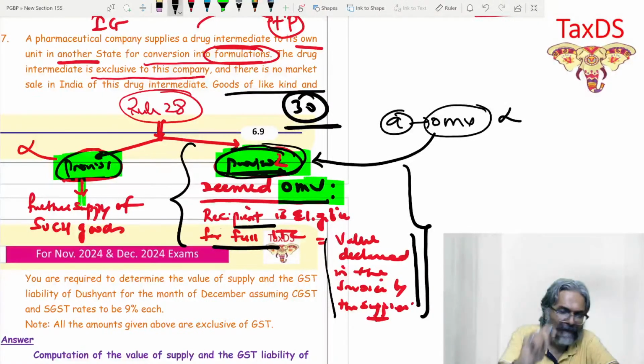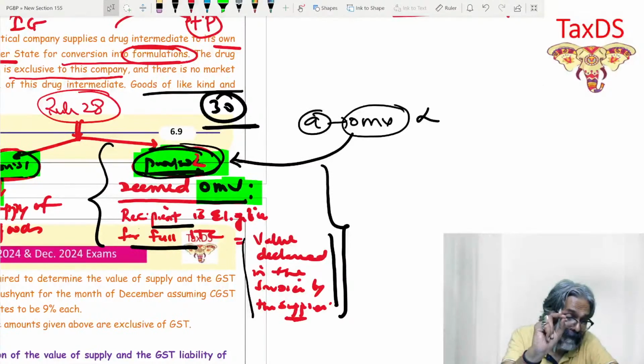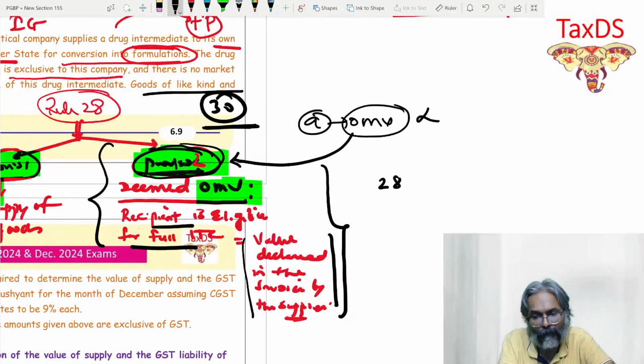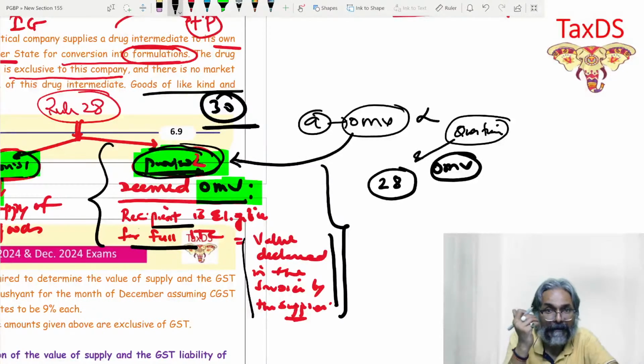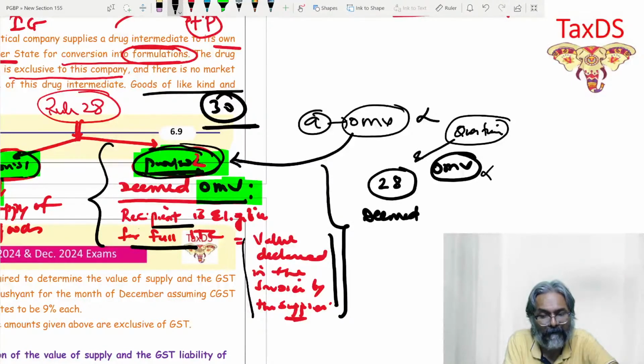So always, as a thumb rule now, students, when you have to write the answer, now everyone has understood it. Question comes on rule 28. Be careful. Question comes now, examination note, students. Question comes on rule 28, and OMV not given. So in fact, without looking into point number B, you can write directly deemed OMV. You can directly write deemed OMV.